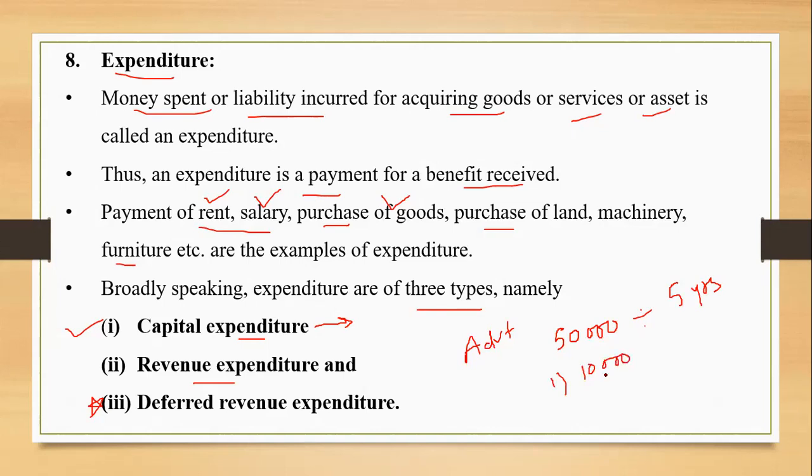Okay. So what I'm going to do with this 10,000? Whatever the amount the benefit has been received, that amount will be charged to profit and loss account, and the balance amount, that is 40,000 rupees, will be shown as an asset in the balance sheet. The reason is very clear, because for the remaining amount, the benefit is yet to be received in the upcoming 4 years.